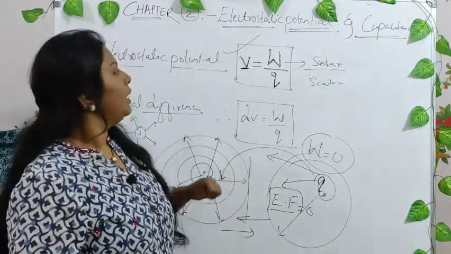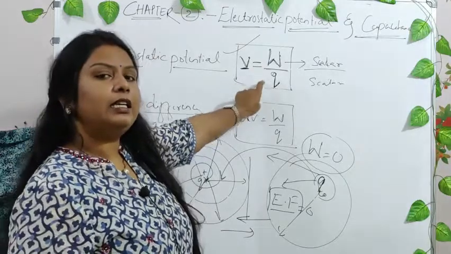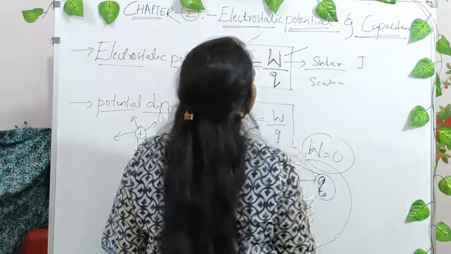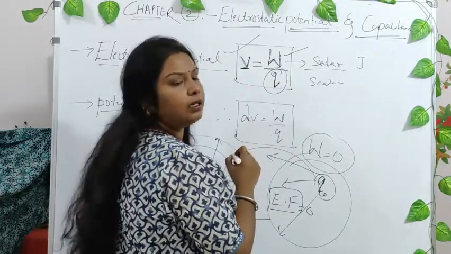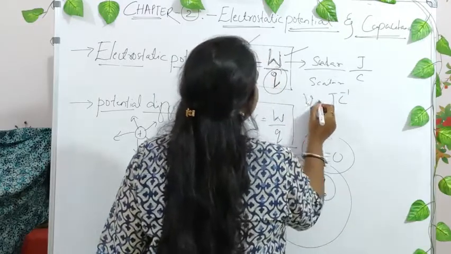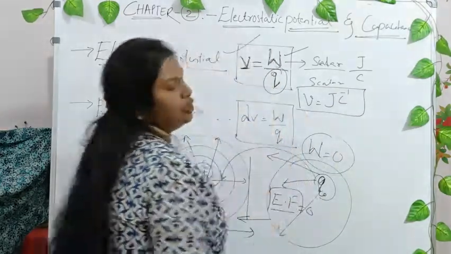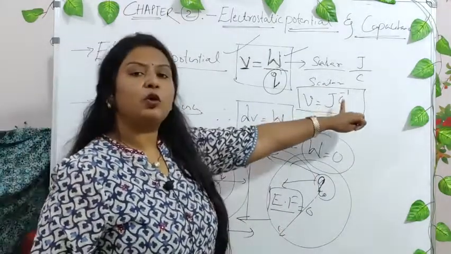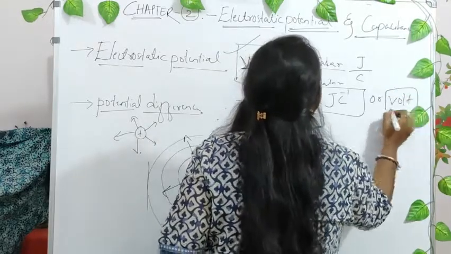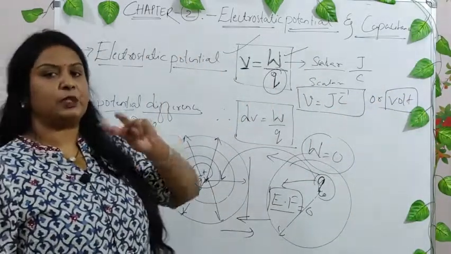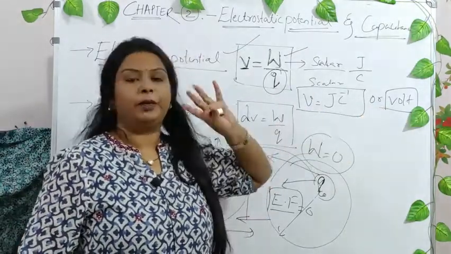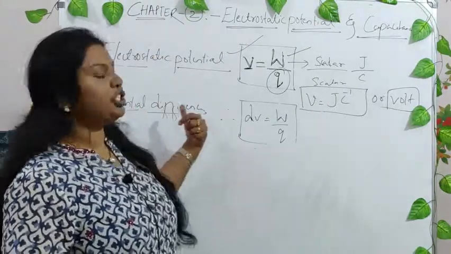Understandable? Okay. Now what will be the SI unit for electrostatic potential? What is the unit for work? It is joule. What is the unit for charge? It is coulomb. So joule per coulomb is the SI unit of electrostatic potential, and another one is the volt. Electrostatic potential has two SI units: it can be called either joule per coulomb or volt. Okay. Now what do you mean by potential difference?